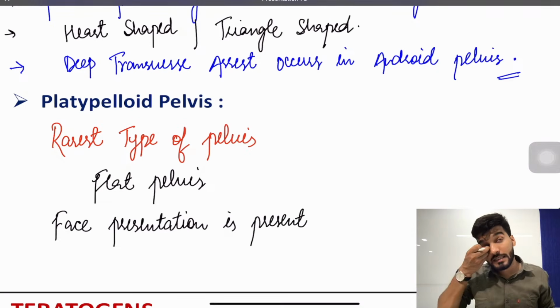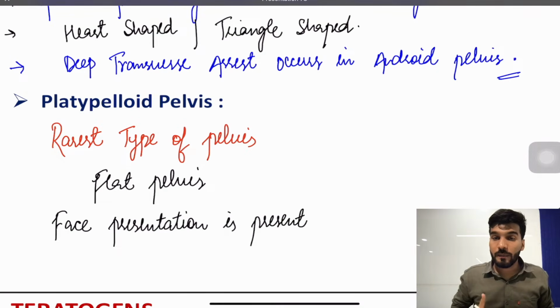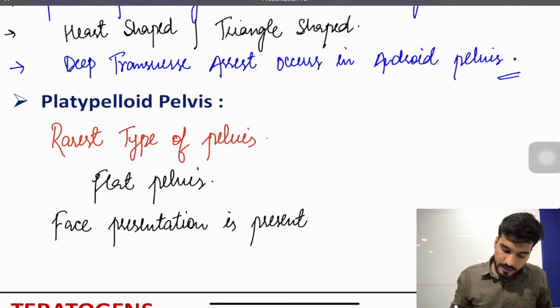When the face is touching the lower uterine segment, the lower pole of the uterus, that presentation is face presentation. Is that clear? Then again, face has different types depending upon the flexion and the diameter. So the rarest type of pelvis, a flat pelvis, face presentation is present, and the shape is transversely oval.